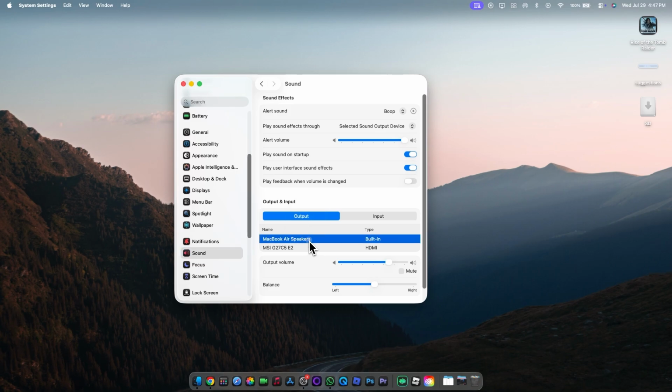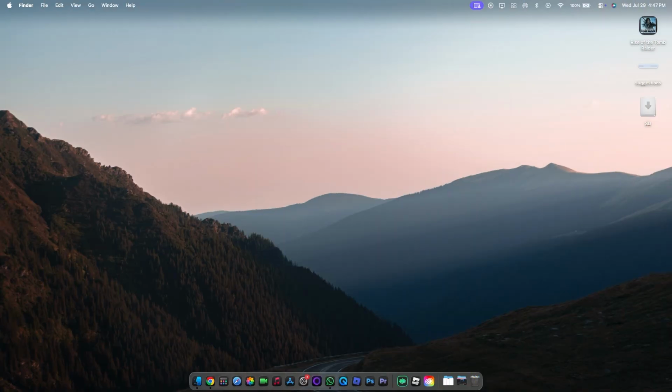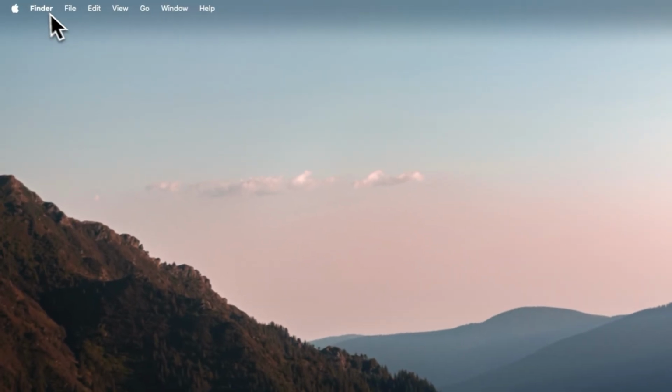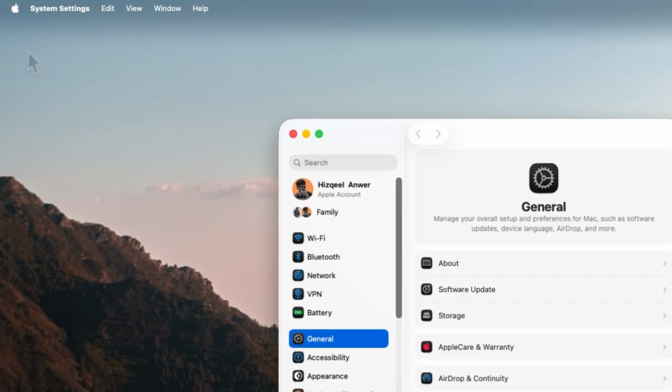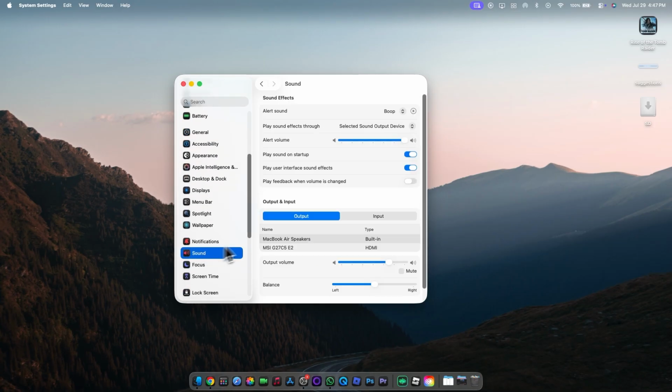Here's how to fix no sound on your MacBook. If your MacBook has no sound, start by checking the sound settings. Click the Apple menu, open System Settings or System Preferences. Then go to Sound and select the Output tab.